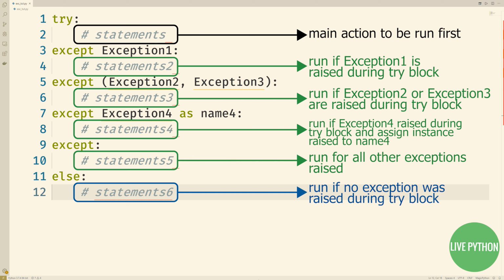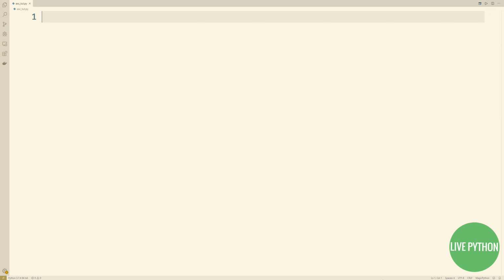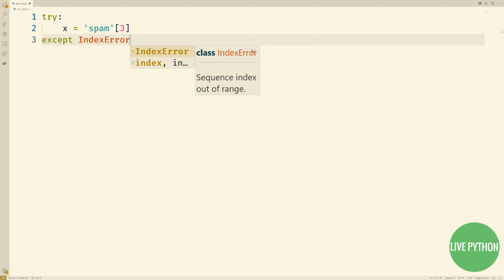The block under the try header represents the main action. It's the code that you're trying to run and are wrapping within error processing logic. The except clauses define handlers for exceptions raised during the try block. The else clause provides a handler to be run if no exceptions occur. This is most easily understood with examples. So let's take a look at a few more and then tackle a denser, more in-depth explanation of how try statements work. Here, our main action is assigning index 3 of the string spam, i.e. m, to x.